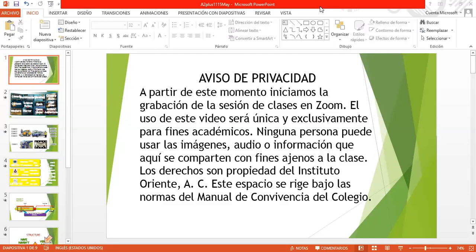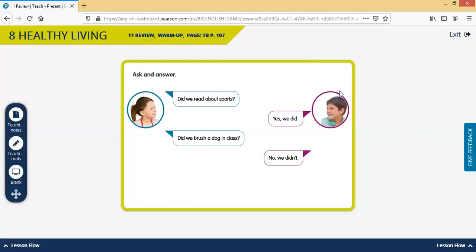Okay, having said that, let's start with our class, the review for Unit 8. So take a very good look at these questions and answers. We have a girl making two questions and the boy responding, one in the positive and the other in the negative form. For the first question, the girl says, did we read about sports? The boy responds, yes, we did. Then she asks, did we brush a dog in class? And the boy responds, no, we didn't.